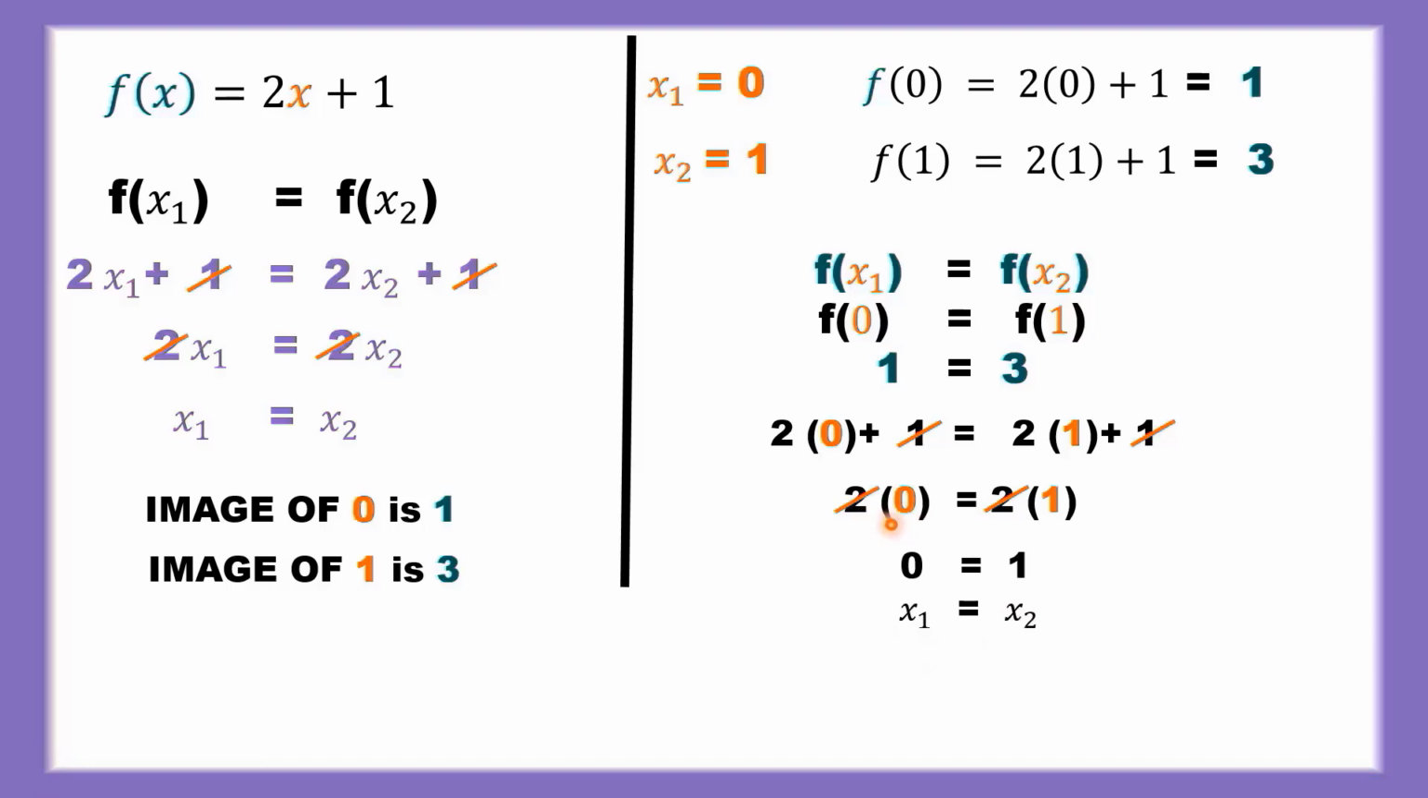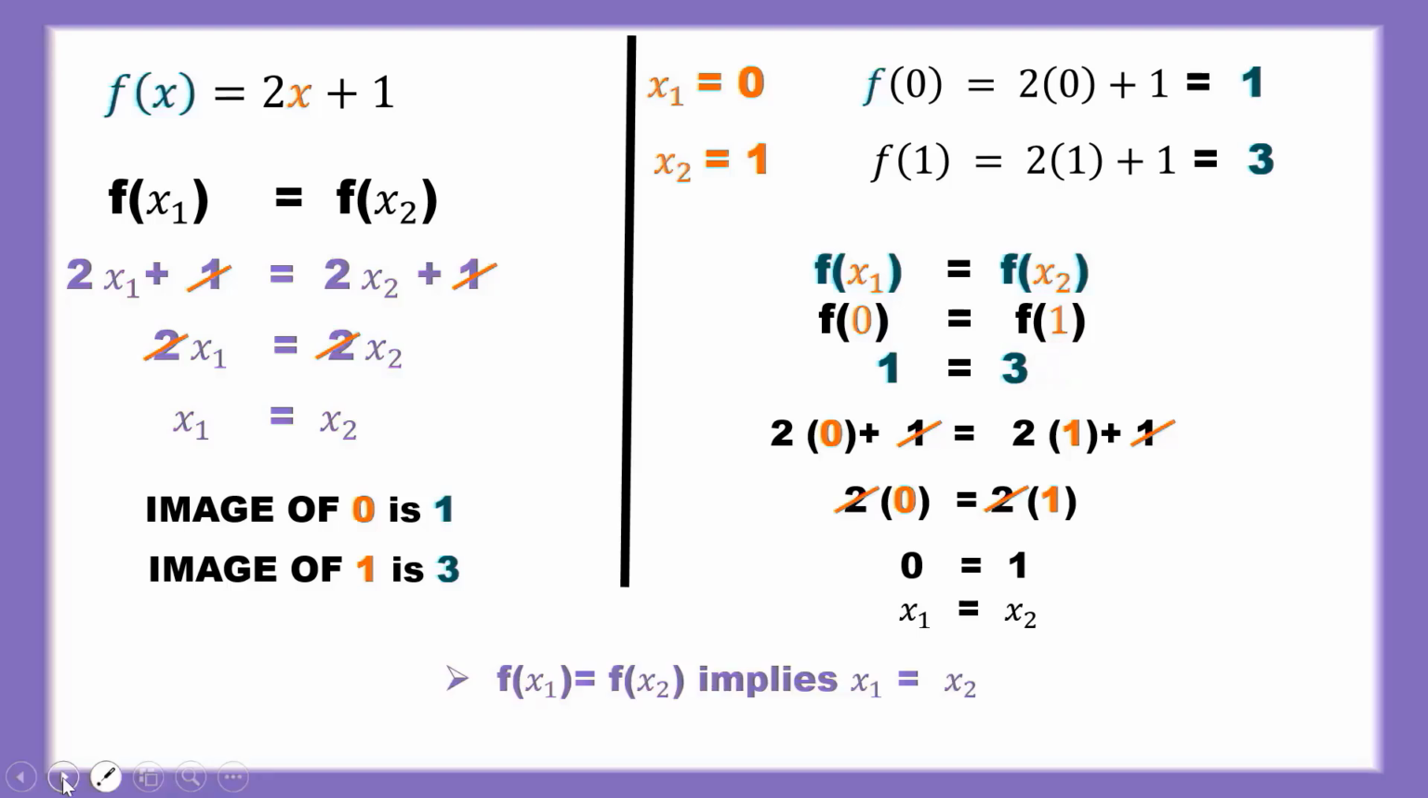Here we should not multiply. We are proving that the function is one-one by the definition of a one-one function. So image of 0 is 1 and image of 1 is 3. So for 0 we get 1, for 1 we get 3. So each input value has a unique output, so it is a one-one function.